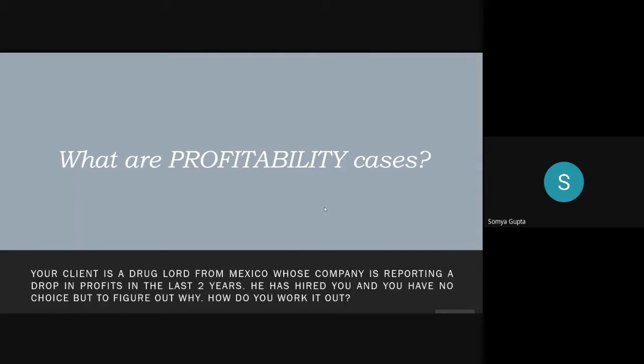So, for example, your client is a drug lord from Mexico whose company is reporting a drop in profits in the last 2 years. He has hired you, and you have no choice but to figure out why. How do you work it out? Here we can see that we have a client who's a drug lord from Mexico, and the company is reporting a drop in profits. So they've given you that the profits are dropping, and now we need to figure out why the profits are dropping. That's why it's a profitability case, and there's generally a frame involved. So here there's last 2 years.